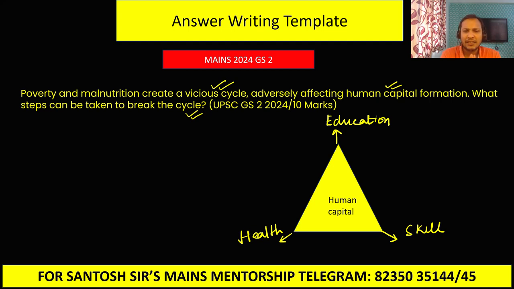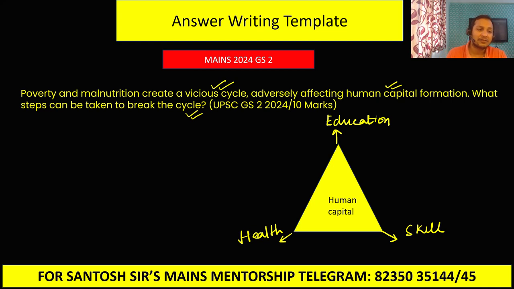Okay, so let us first try to break down the question, and from there I am going to help you write a very beautiful introduction, then a very good body, and a very good conclusion to this question. And I'm also going to share with you a very important answer writing template which you can use in general studies paper 2 governance sections.